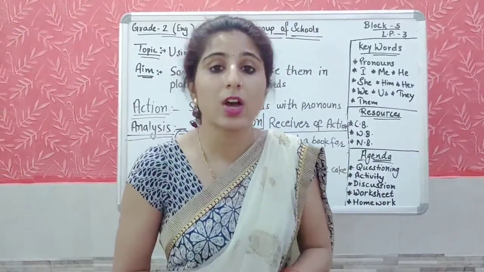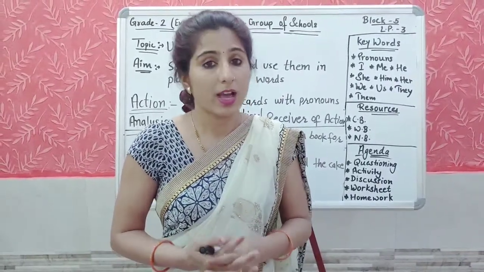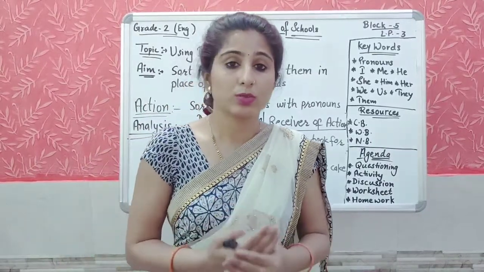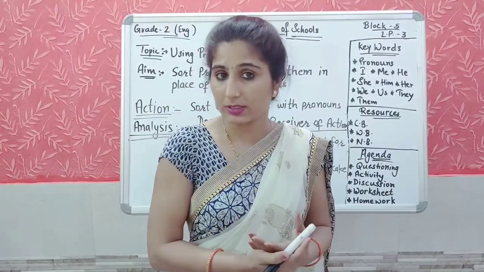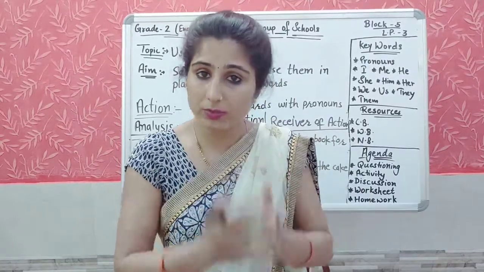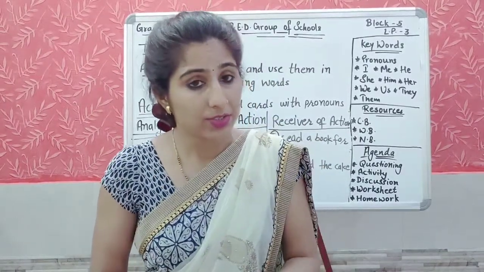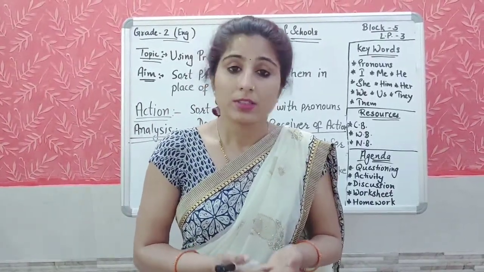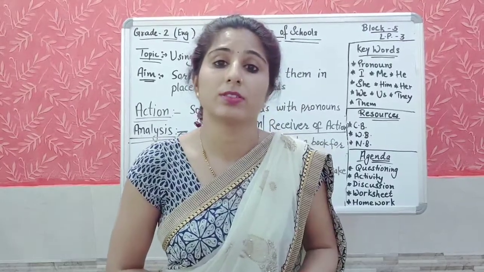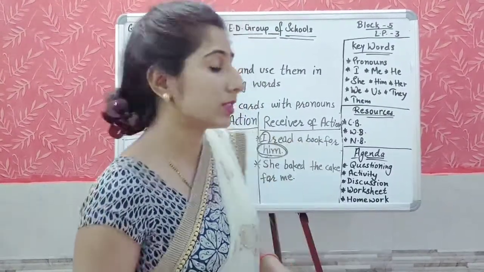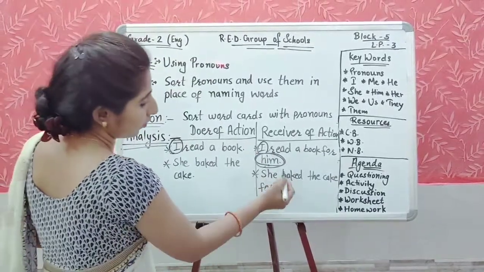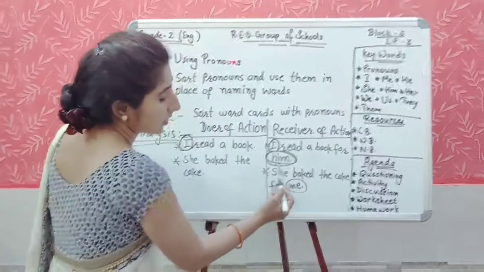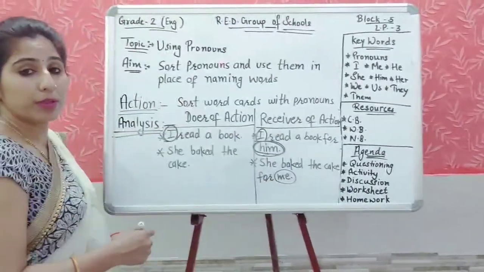And this is how we are using other words also. I, we, she, they, we. We are using them at the beginning of the sentence as these words are the doer of the action. And him, her, us, them, these are the receivers of the action. So this is why we are writing those words at the end of the sentence. Like here I have written me, she baked the cake for me.